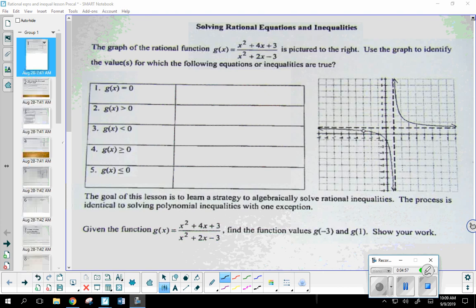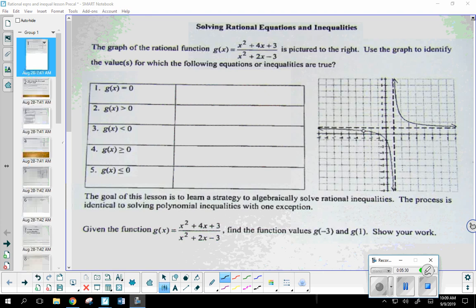This lesson is going to be broken up into two parts. We're going to be looking at rational equations, and we're going to be looking at rational inequalities. I definitely want to spend the majority of our time on rational inequalities and not so much on the equations, but I am going to go ahead and review that. So when you're solving an equation algebraically, when you combine your like terms and isolate the variable, what you're doing graphically is comparing the two functions and looking for the intersection of the two.